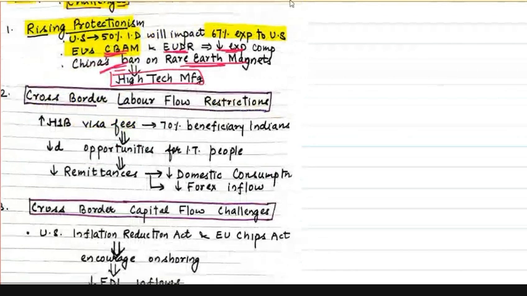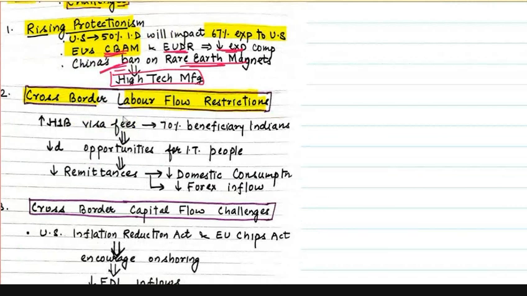Then let's move to the next part. What is another challenge? Another challenge is regarding cross-border labor flow restrictions. So first one was protectionism through import duties. Second is restriction on labor flow. How has there been a restriction on labor flow? The H1B visa fees have been increased. And 70% of beneficiaries of H1B visa are Indians. So if the H1B visa fees are increasing, it's surely going to impact Indians.